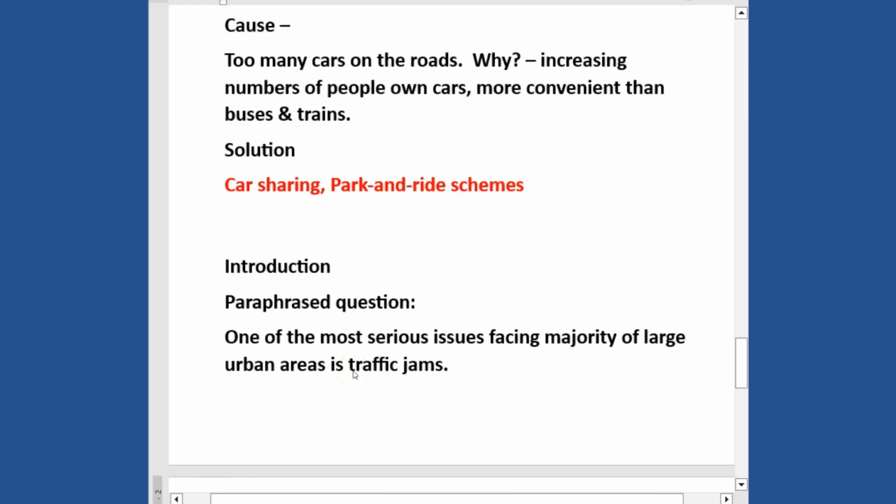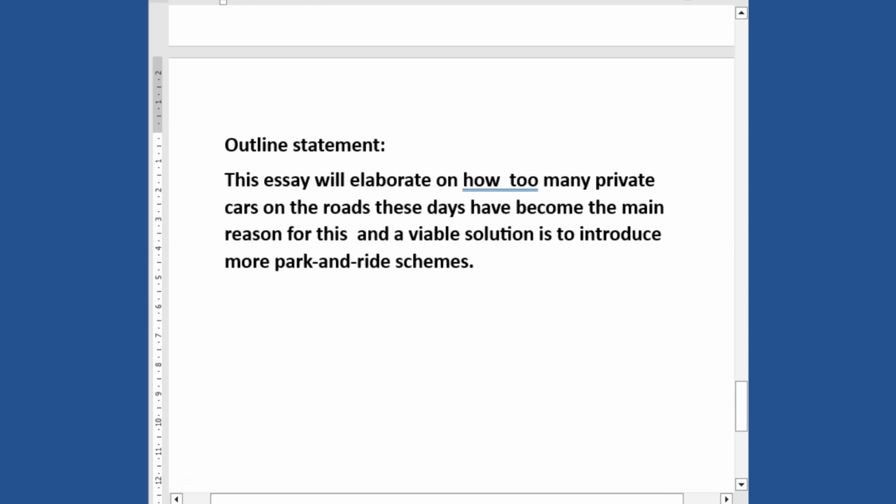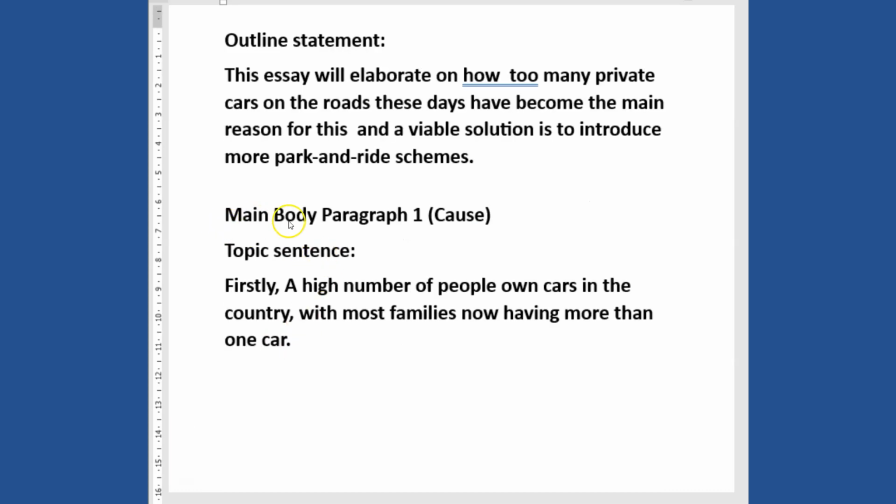Remember, in our structure, we said in the first main body paragraph, we talk about the problem or the cause. So I'm going to talk about the cause of this problem, and then I'll explain and give examples. So let's look at our first main body paragraph. In it, I'm going to deal with the cause. And we said that the first cause was that there were too many cars on the roads. So I'm going to start with the topic sentence.